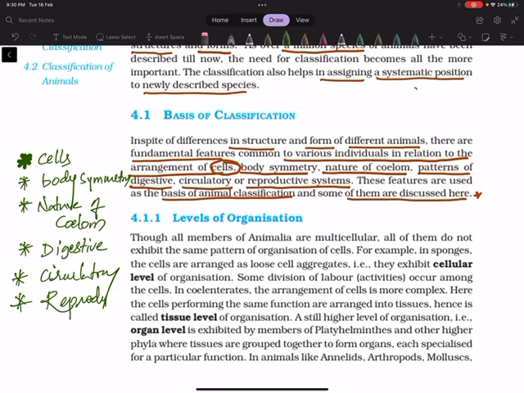Sexual reproduction is not the same for all the organisms, so this feature also has been taken to classify the animals. Now let us have an idea. What features help for the basis of animal classification? That's what you have to mention: cells, body symmetry, nature of the coelom, pattern of digestive system, circulatory system, reproductive system. All these features